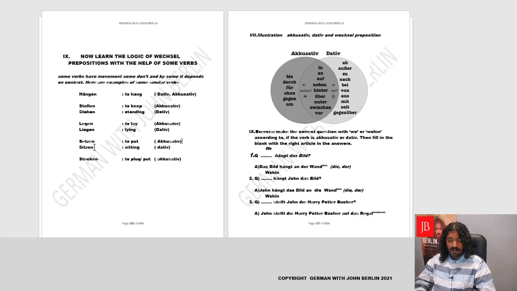Das Handy sitzt auf dem Tisch. Sitzen, to be sitting, it's always dative. Yes. And stecken, it's to plug, to put in, it's always accusative as well. So just see if a verb is having movement or not. Accordingly, you could find out if that particular verb is accusative or dative. Fantastic. On the basis of wo and wohin.